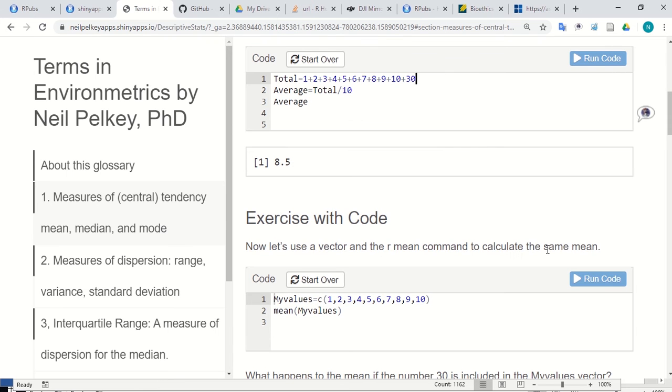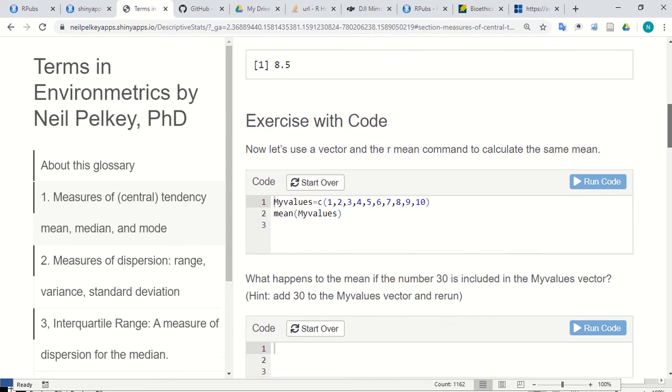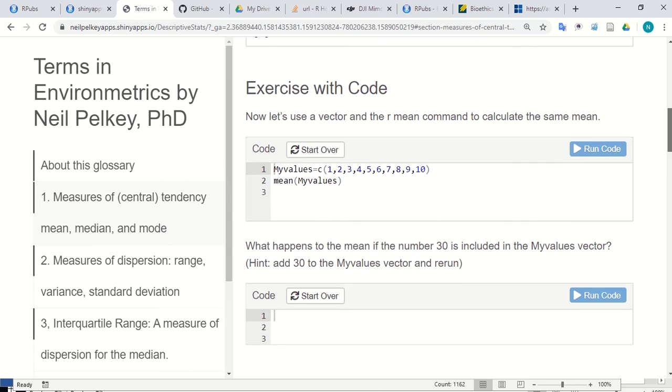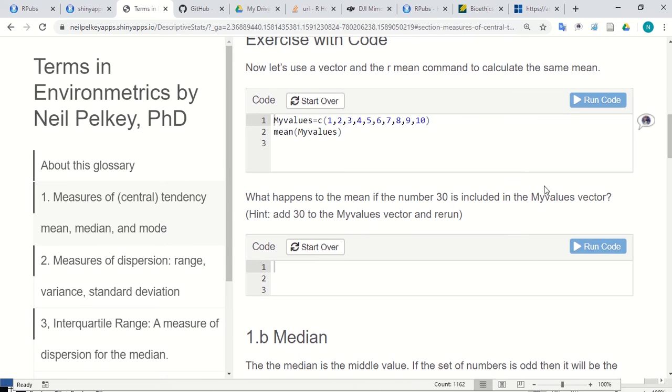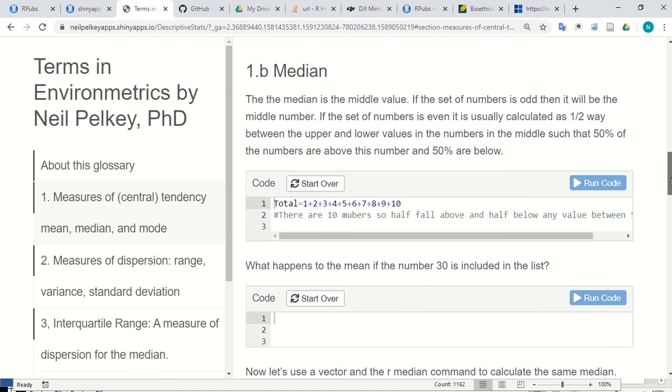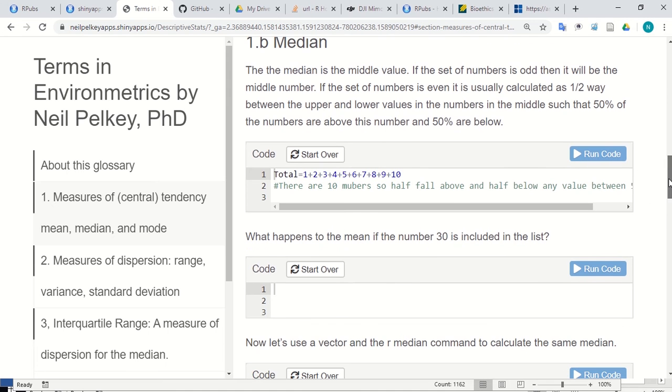And again, it also shows you how to do it with the vector here. That in some ways makes it easier. And again, you simply could cut and paste and change things and rerun them, or you could actually just rerun them within the same box. So I could run the code here, and without cutting and pasting, I could go ahead and add my 30 and run the code right there, and it would change right in that value. All right, so I'm a little verbose here and giving many places to do things.